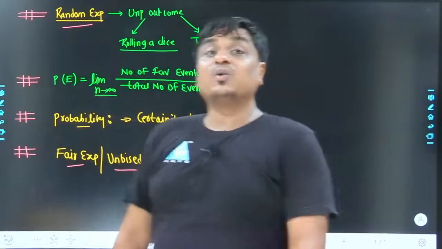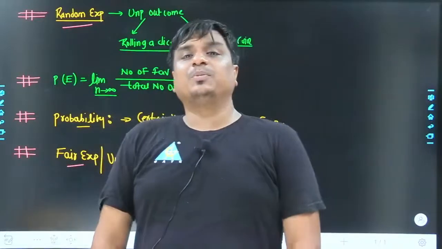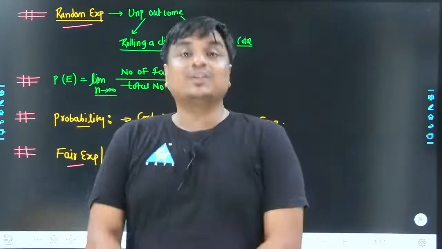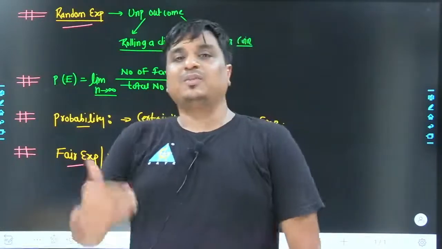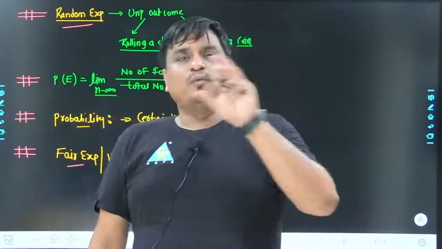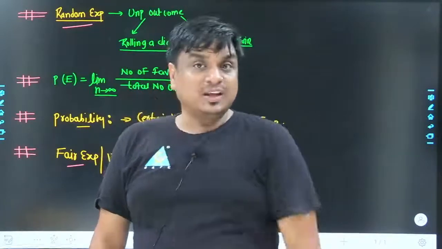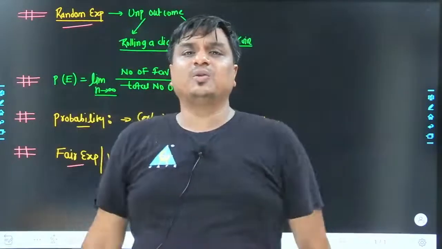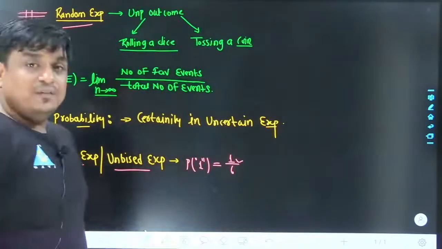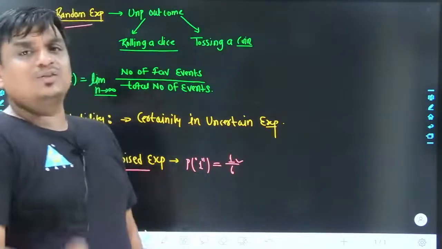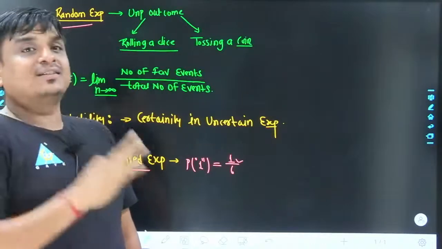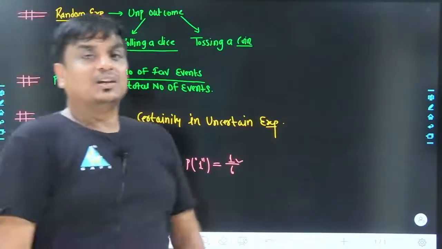If I say a fair coin is tossed once, what is the probability for getting head? Obviously it is going to be 1 by 2. If a fair dice is rolled, what is the probability for getting 1? It is going to be 1 by 6. A fair dice is rolled, what is the probability for getting an even number? 2, 4 and 6 out of 1, 2, 3, 4, 5, 6 are even numbers, so in the numerator we add 3, and in the denominator we add 6. They may even ask, if an unbiased dice is rolled, what is the probability for getting a prime number? 2, 3 and 5 are the prime numbers out of 6 different numbers, so the result is simply 3 divided by 6.